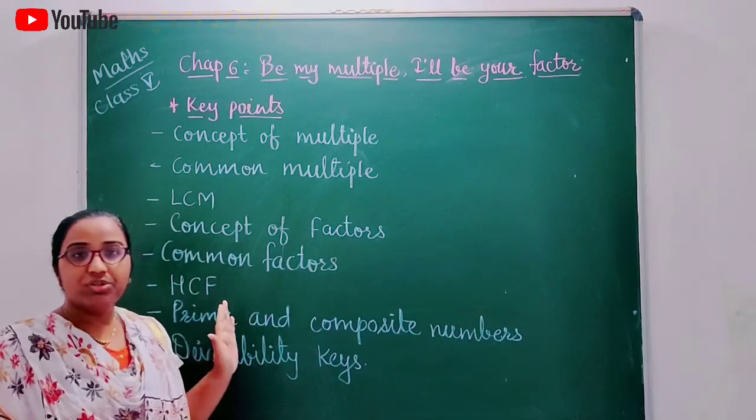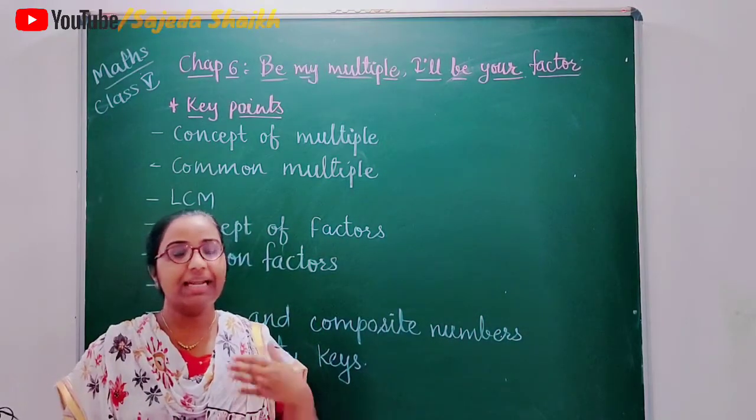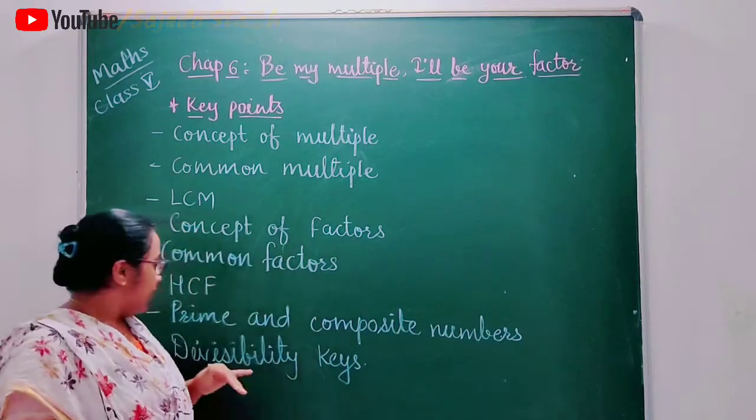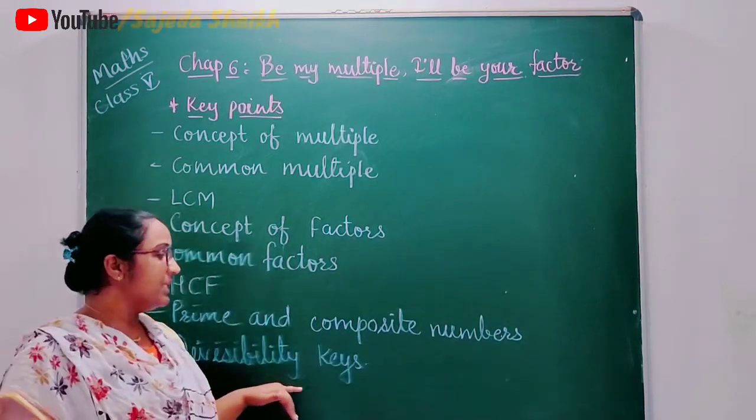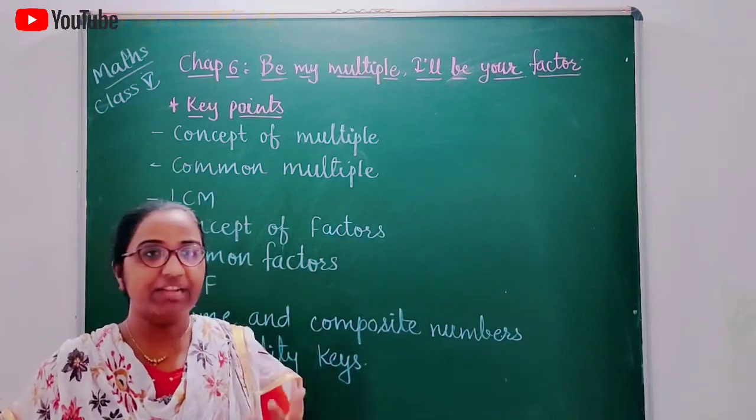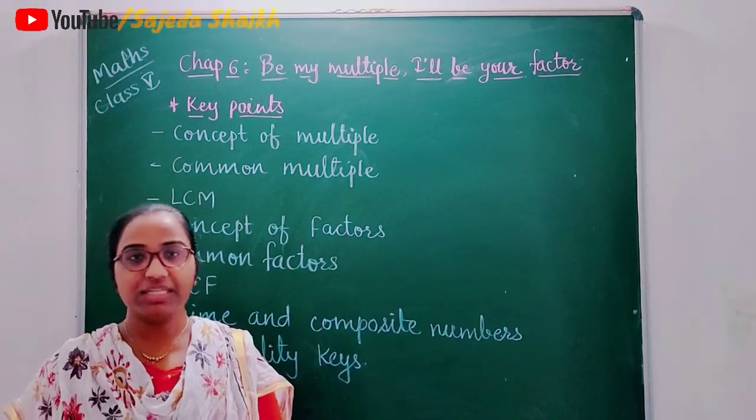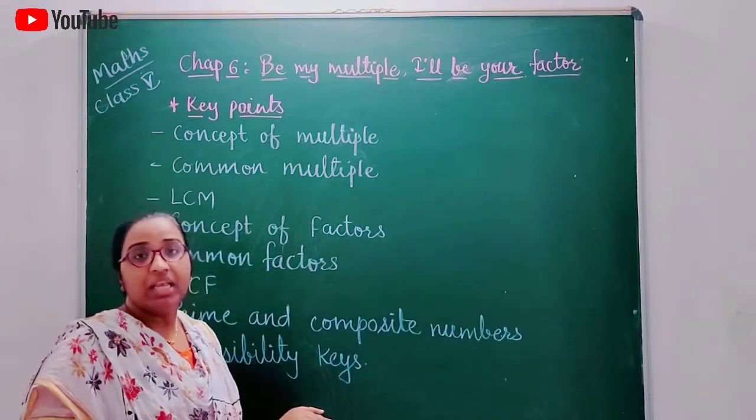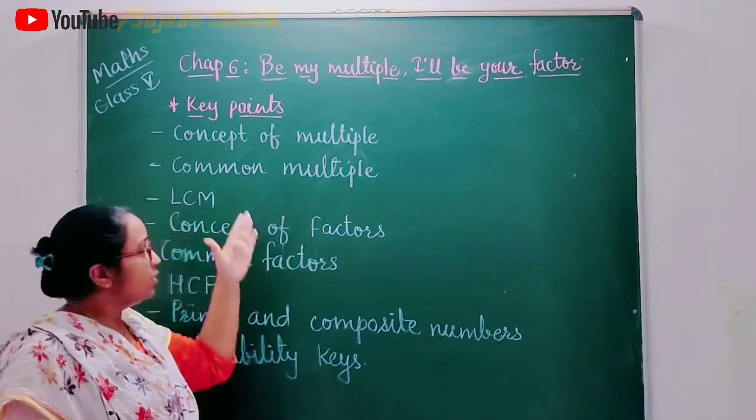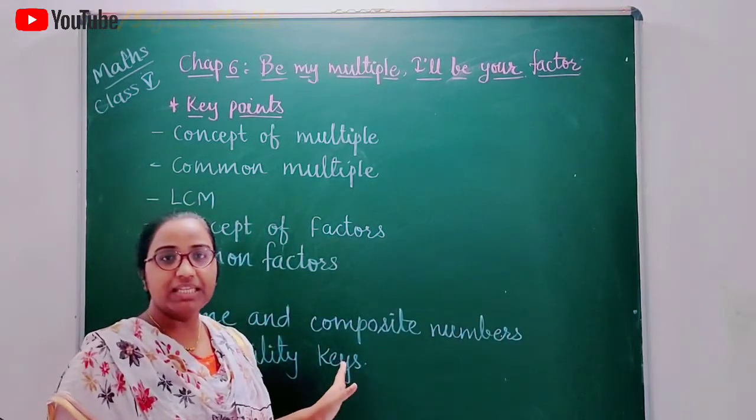In prime numbers also there are some more terms: consecutive prime numbers, twin prime numbers and co-prime numbers. Then after that we will learn divisibility keys. Some numbers will be given, and we have to understand whether they will be divided by 2 or by 4 without doing division. So these are the common points that we are going to learn in this chapter.